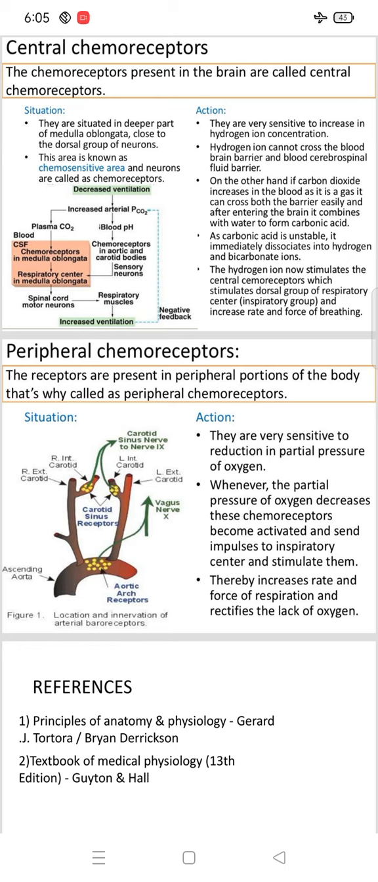What is the action of peripheral chemoreceptors? They are very sensitive to reduction in partial pressure of oxygen. Whenever the partial pressure of oxygen decreases, these chemoreceptors become activated and send impulses to the inspiratory center, stimulating it, thereby increasing the rate and force of respiration and rectifying the lack of oxygen.